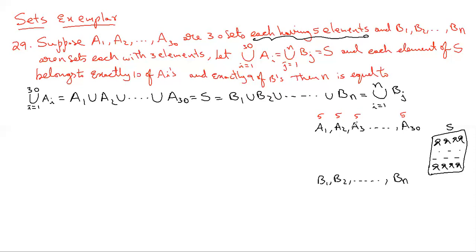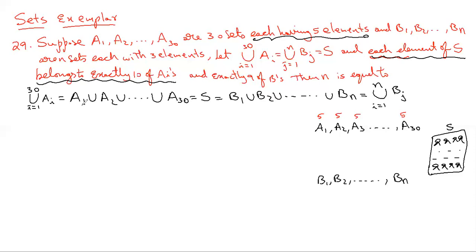Yes, 150 is also possible, but you can't come to the conclusion that 150 students are there in S unless you have the information that every student participated in exactly one of the A's, that is, every element of S is there in exactly one of the A's. If that information were there, then you could confirm, but that information is not there. So what information is there? See, each element of S belongs to exactly 10 of the Ai's.